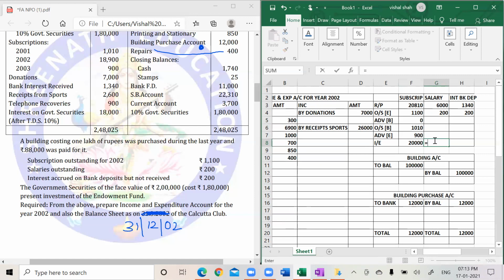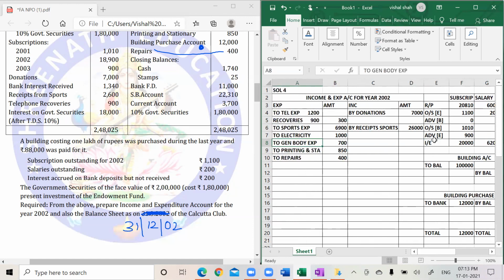Similarly here, the rest of the figures we assume to be nil. So I will get current year's figure. And this will be done here also. So I got subscription for the current year is 20,000. So here I will write by subscription 20,000.